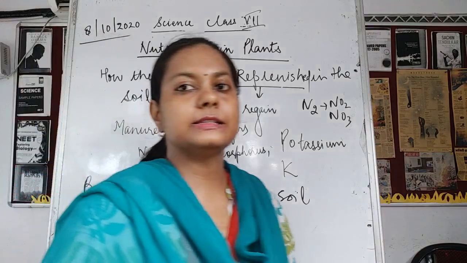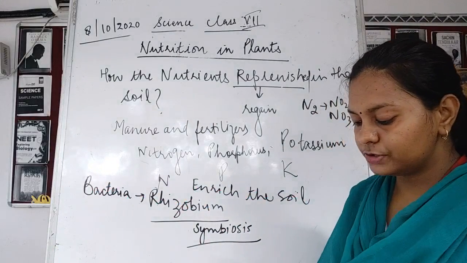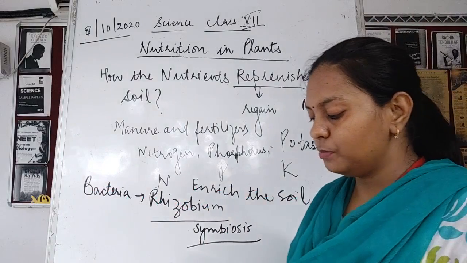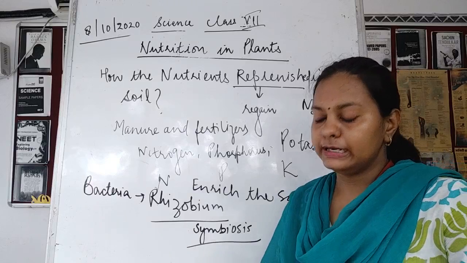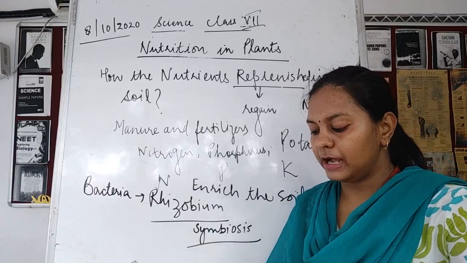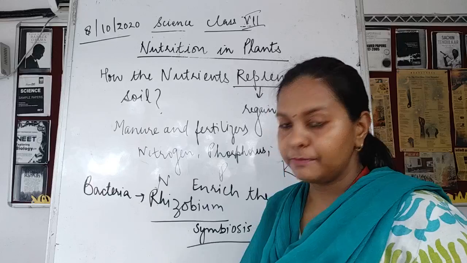Okay, this is said to be a symbiosis. Fine. Now what happens? Rhizobium cannot make its own food, so it lives in the roots of the gram, pea, moong, beans and leguminous plants to provide nitrogen. Okay, it provides nitrogen. Then what happens in turn? The plant provides food and shelter to the bacteria. They have the symbiotic relationship.